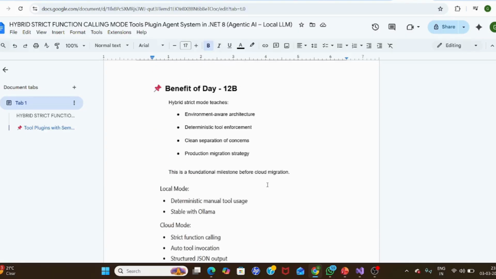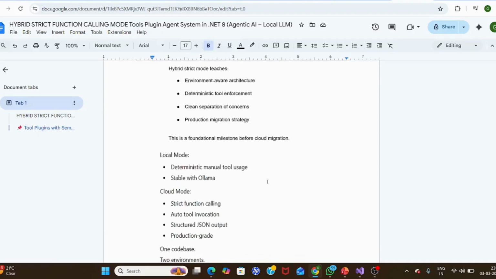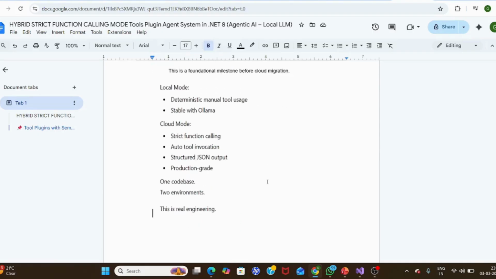So benefit. Definitely environment we have introduced, tool execution we have enforced, separation of concern, production mechanism strategy. So more about, you can say, the agentic AI is more enterprise production ready and also more reliable. Let's go to the demo.